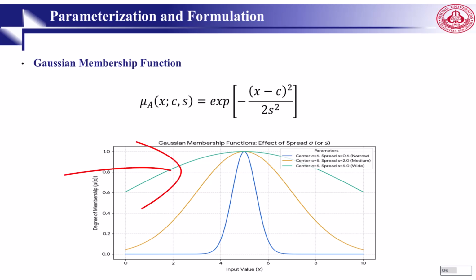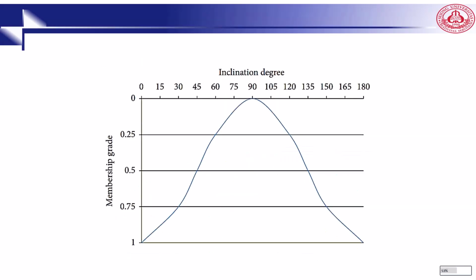For example, if C is 5 and S, the standard deviation, is 0.5, then our shape will be something like this. If the standard deviation is 2, you can see, if the standard deviation is 5, it's like this. So when the standard deviation is more, it means disparity, right? This example is for inclination degree, right?